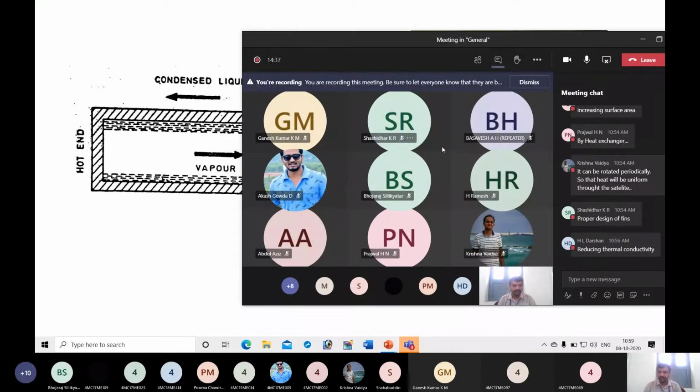Okay, capillary action is correct. In order to get capillary action, what should be there? Okay, surface tension is required. Because of surface tension, there will be capillary action.